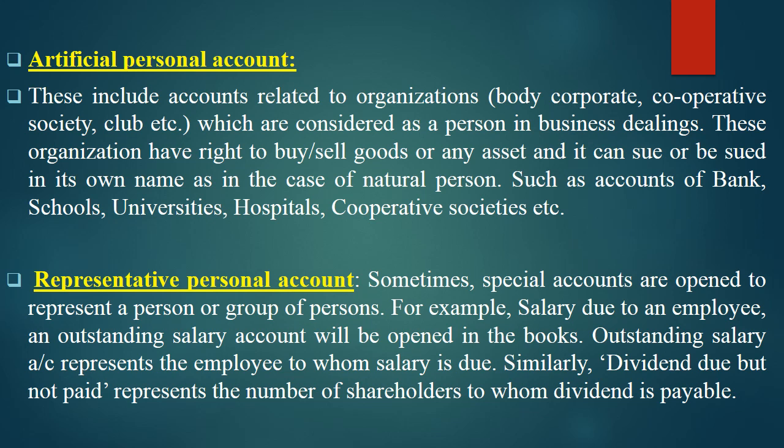So Bank of India is an artificial person. Bank of Baroda is an artificial person. Correct? Any school, suppose Dr. Babasaheb Ambedkar High School, it's a school. Mumbai University, it's a university. Shraddha Hospital. So all these are entities which are considered artificial persons.